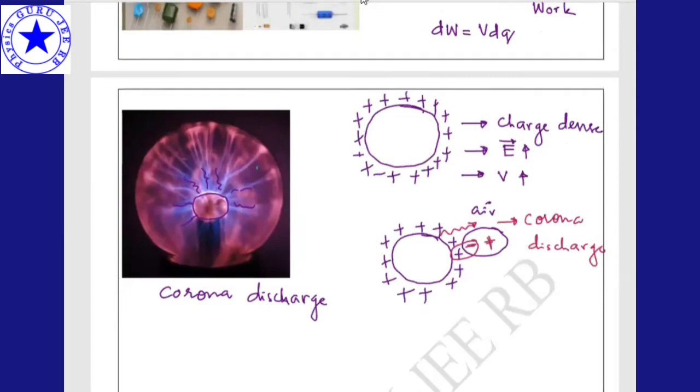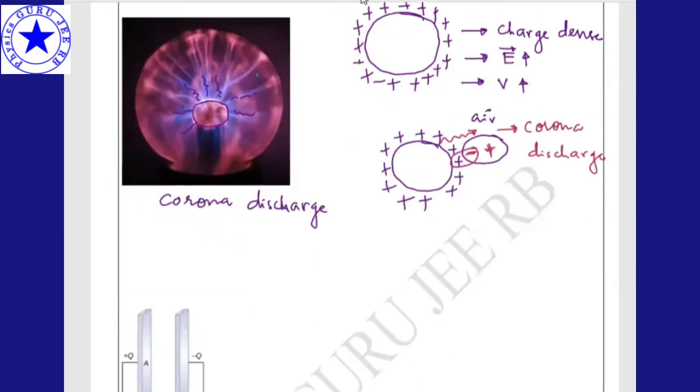Right, all of you. What is the formula for capacitance? Capacitance C is equal to Q divided by V. So at a low potential we have to give more charge so that capacitance can be increased. Q by V. Is it clear? All of you, till here any doubts? Let me know. Then I'll proceed.